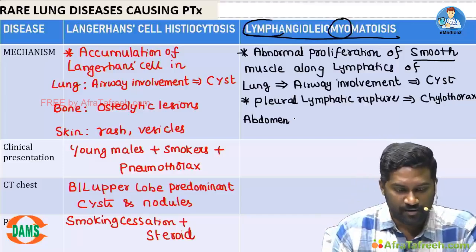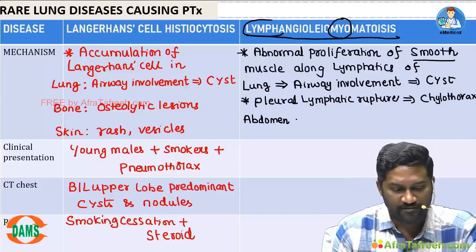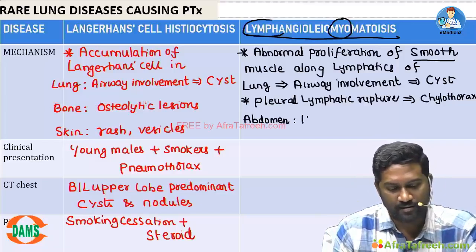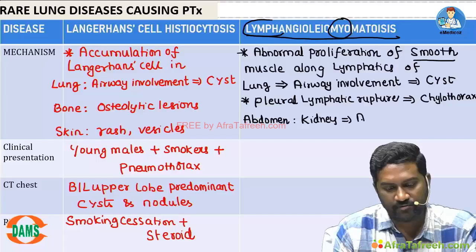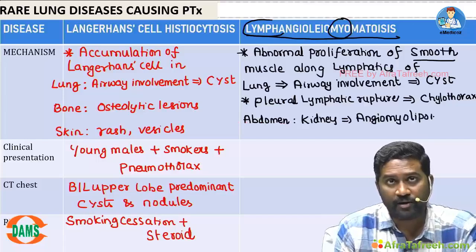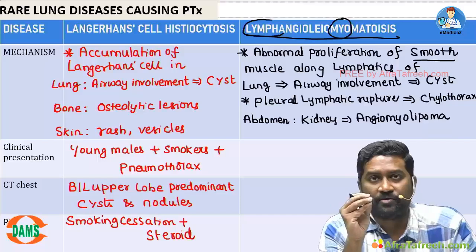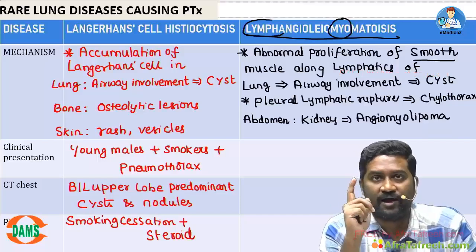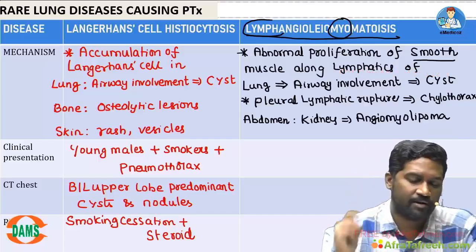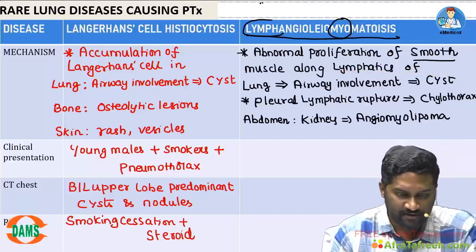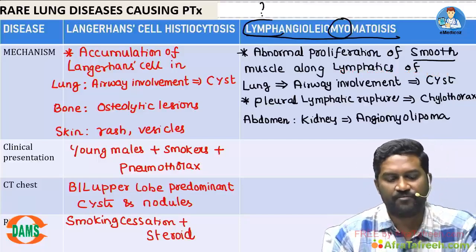In the abdomen, especially in the kidney, you can see a growth. That growth is called angiomyolipoma. Now why is there such abnormal proliferation of smooth muscle?